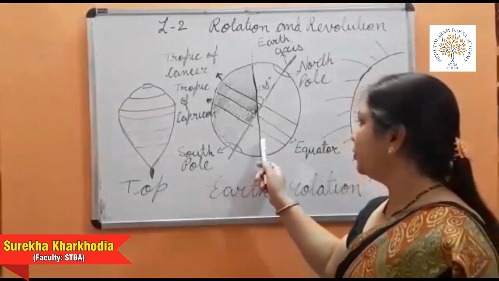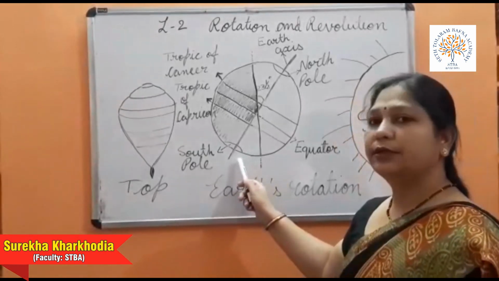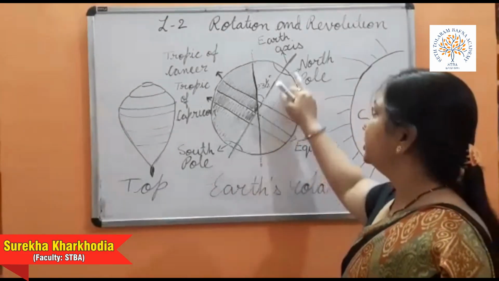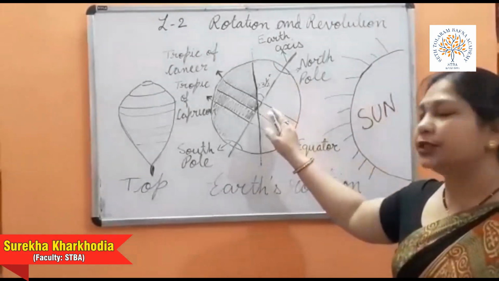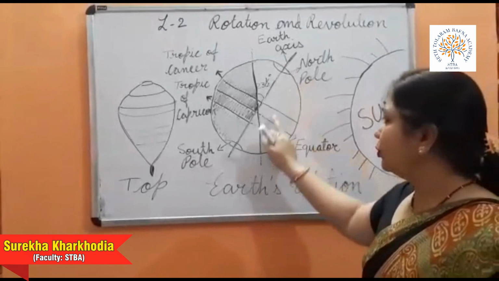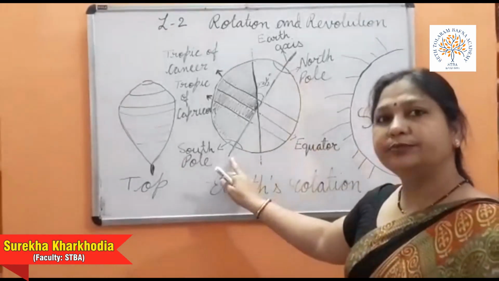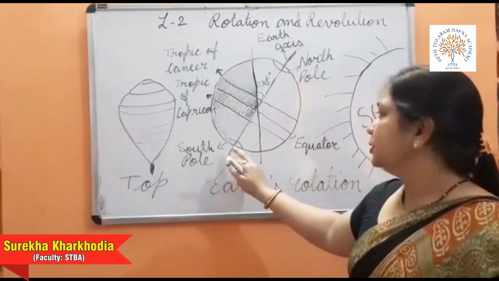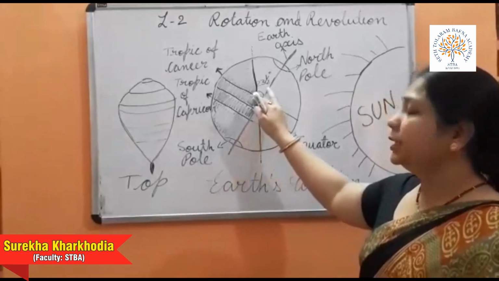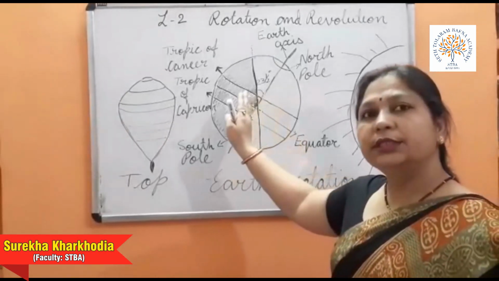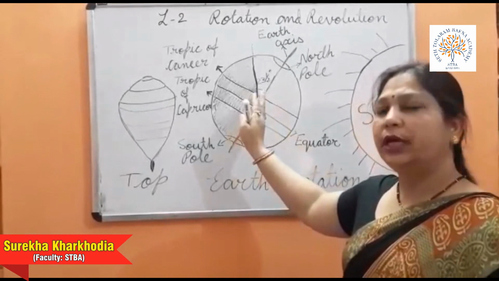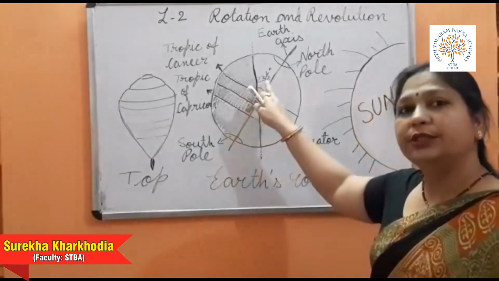Earth rotates on its axis, an imaginary line which joins the North Pole to the South Pole. The earth is slightly tilted at 23.5 degrees.